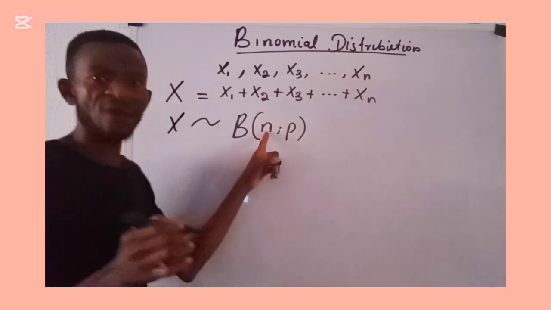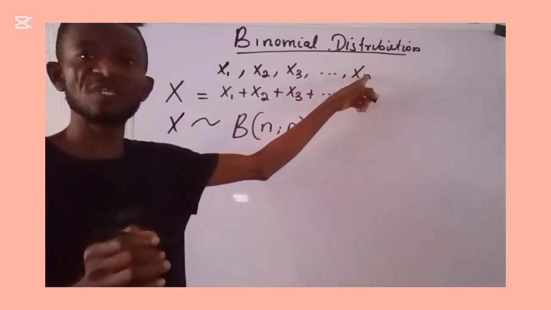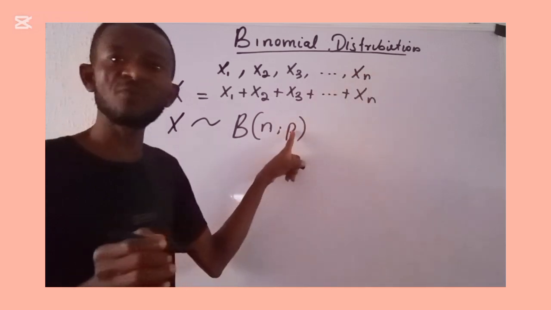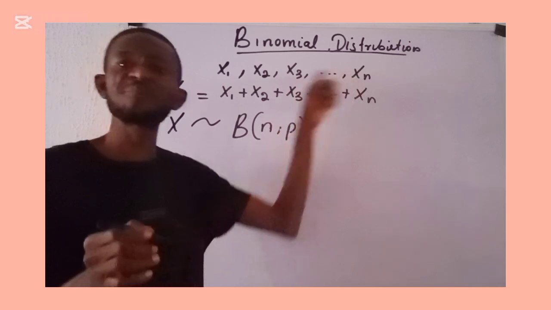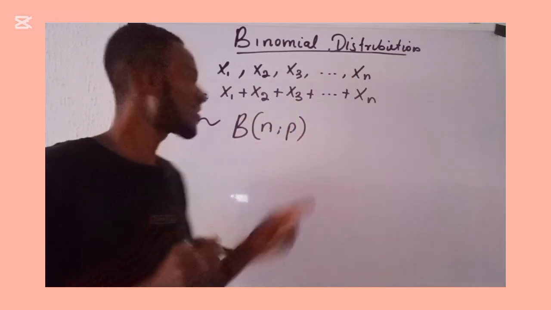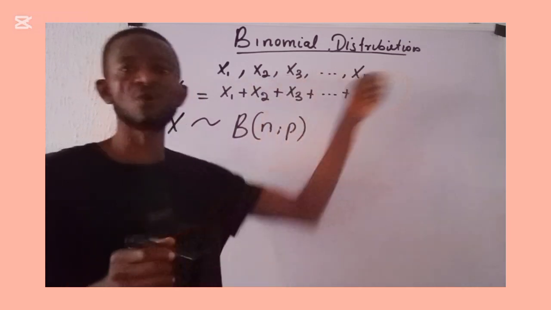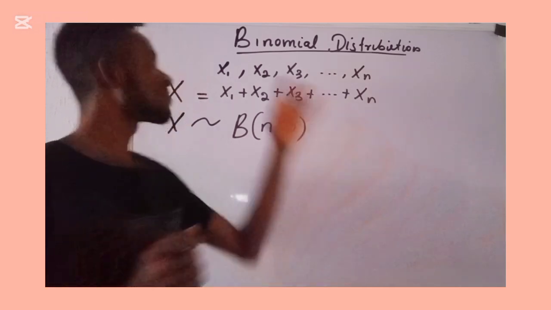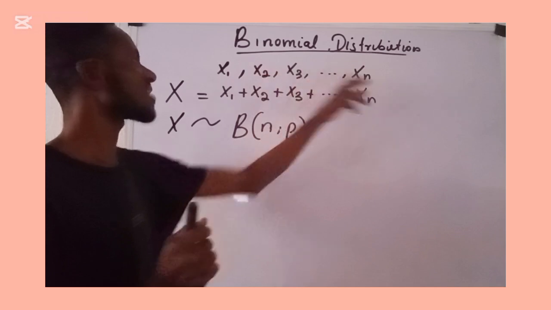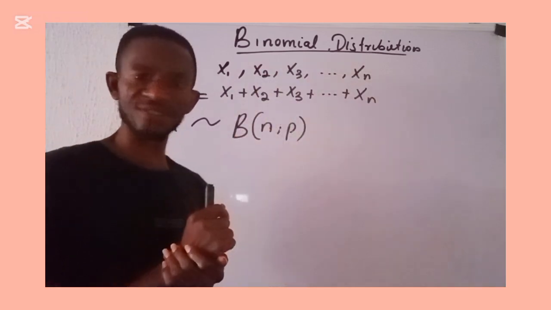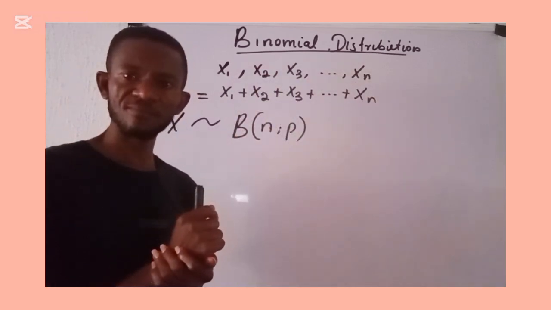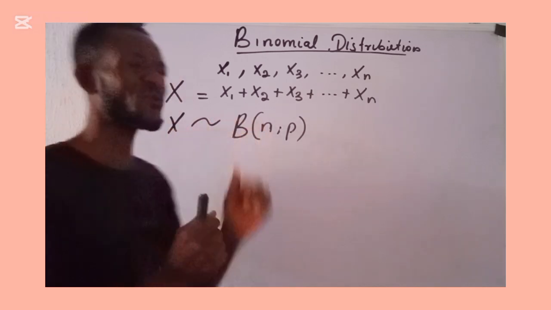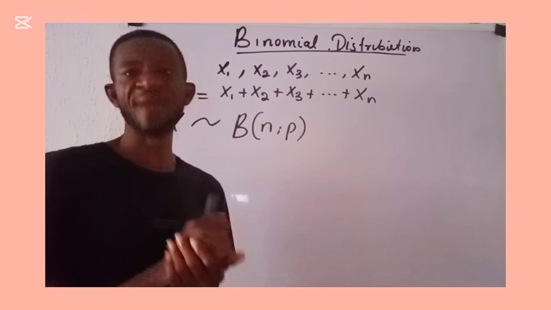N here is the number of Bernoulli trials involved. And the P here is the probability of success in each of these Bernoulli trials. That is to say that this P is going to be constant in all these Bernoulli experiments. The probability of success must be the same all the way down to the last one. So when this happens, we now say that X follows a binomial distribution or a binomial trial.